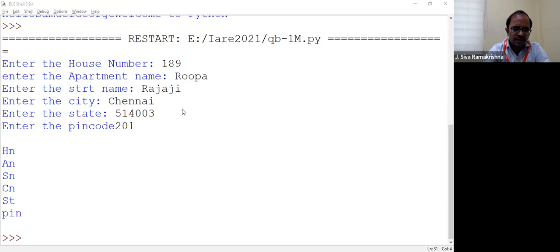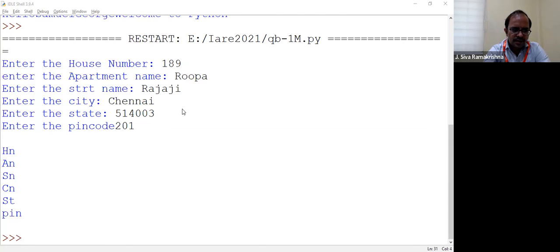Let me throw this away. So what we want to print: HN, comma, AN. These are all variables, right? ASN, CN, state, and then pin, also a variable.